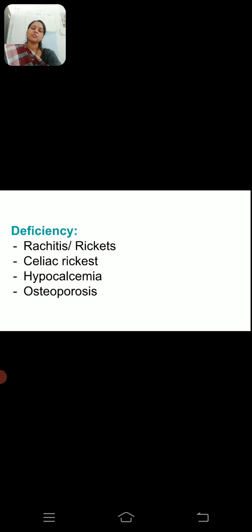Mainly, the abnormalities are related to bones and the development of bones and teeth, and these are characterized in 4 heads only: rachitis or rickets, celiac rickets, hypocalcemia, and osteoporosis. So this is about vitamin D in short.